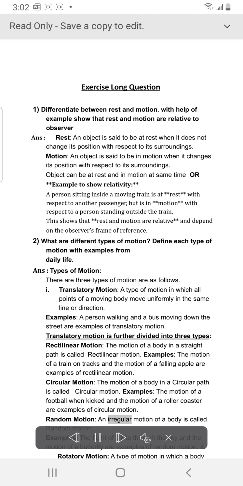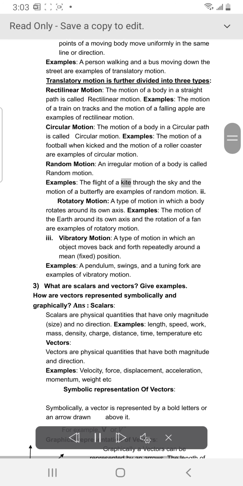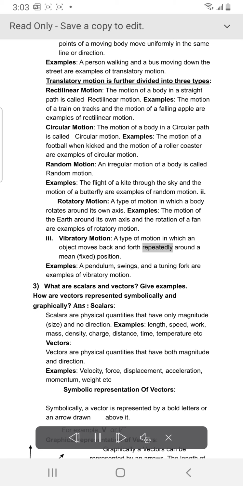Random motion. An irregular motion of a body is called random motion. Examples: the flight of a kite through the sky and the motion of a butterfly are examples of random motion. 2. Rotatory motion, a type of motion in which a body rotates around its own axis. Examples: the motion of the Earth around its own axis and the rotation of a fan are examples of rotatory motion. 3. Vibratory motion, a type of motion in which an object moves back and forth repeatedly around a mean, fixed position. Examples: a pendulum, swings, and a tuning fork are examples of vibratory motion.